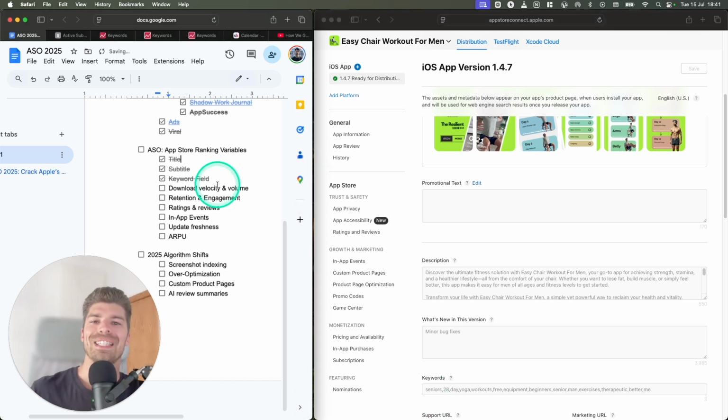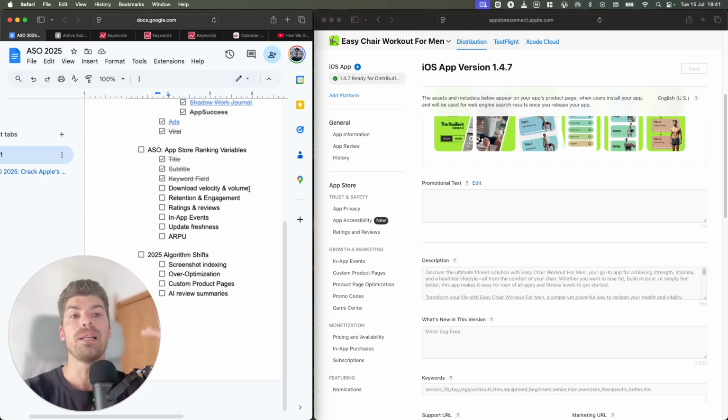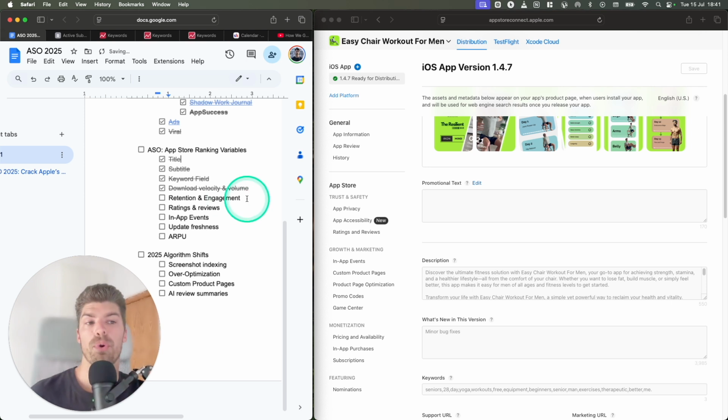Another important variable is download velocity and volume. So if your app starts to get a ton of installs, for example, you went viral on TikTok or you ran a very successful ad campaign, if you get a lot of installs, they'll really boost your algorithm ranking. Another important one is retention and engagement. Of course, Apple and Google, they want to make sure that your apps provide value, and the value is measured through engagement and retention. So people stick around, you will get better ranking.